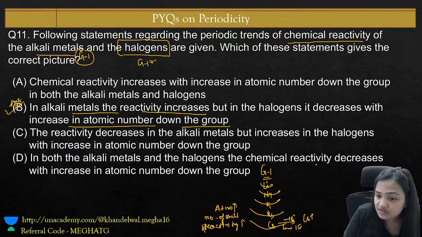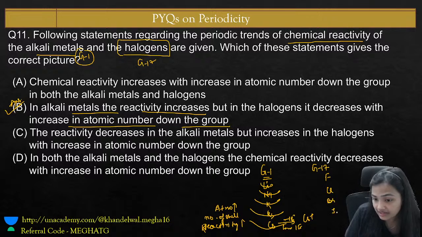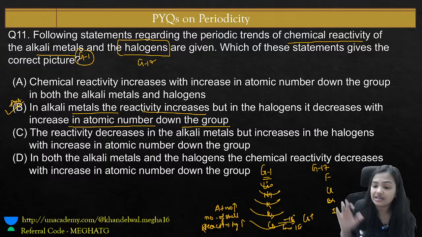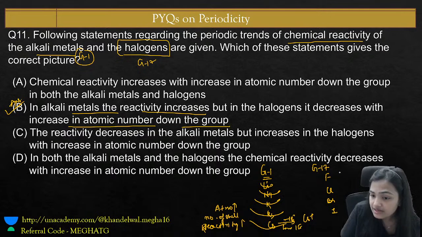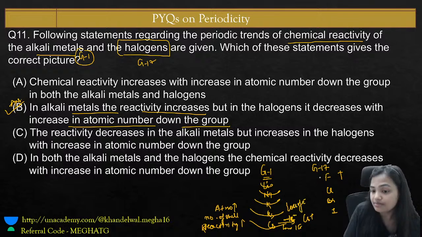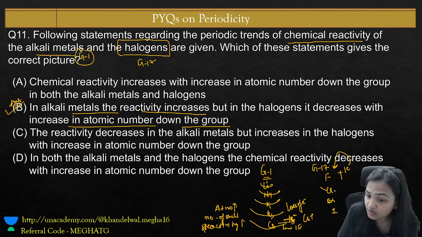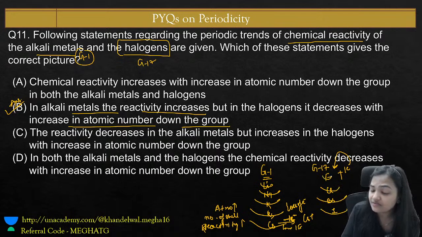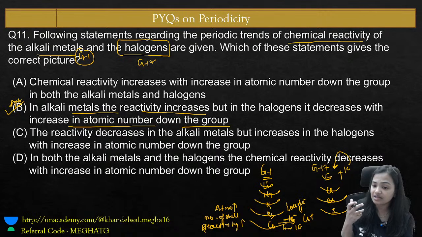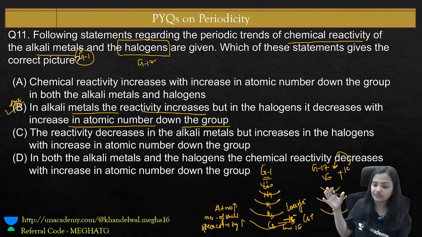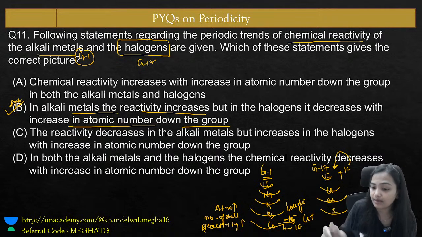But what happens in the case of the halogens, group number 17: fluorine, chlorine, bromine and iodine? Halogens have a tendency to gain electrons, not lose them. Fluorine has a tendency to gain an electron. Now who has high electron affinity? The size increases for chlorine, bromine and iodine. Here fluorine is very small in size, with high electronegativity, and will try to pull electrons. We know the electron affinity nature of fluorine and chlorine, but in general what will happen?